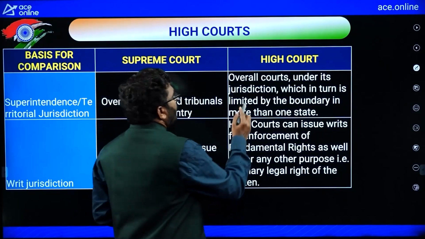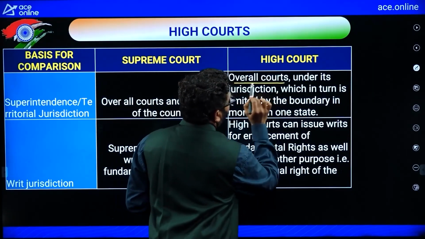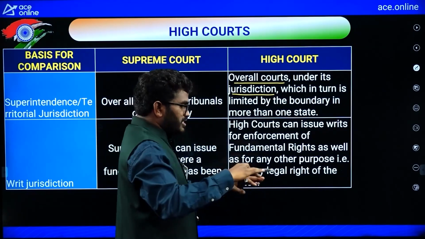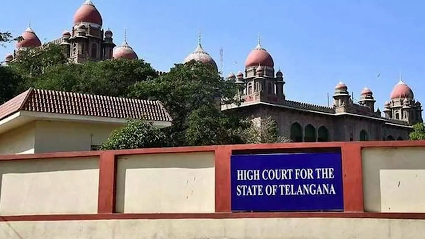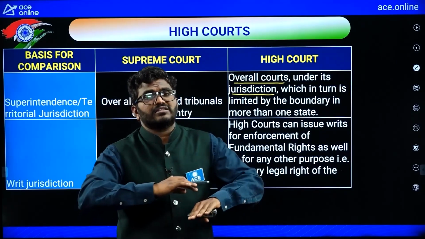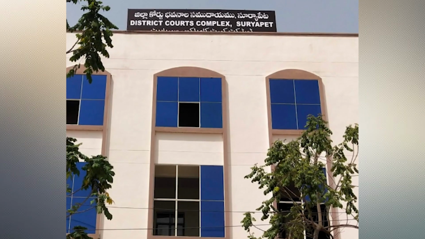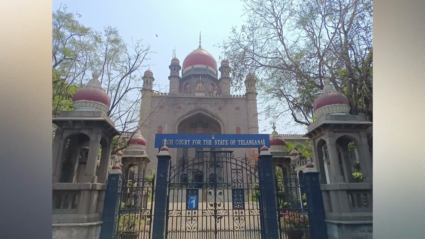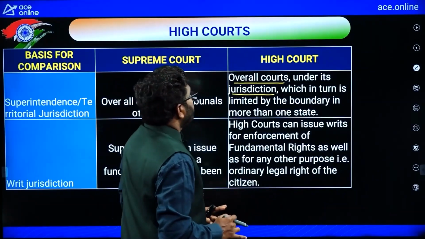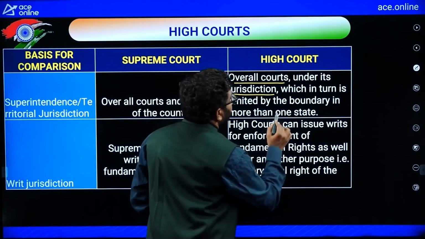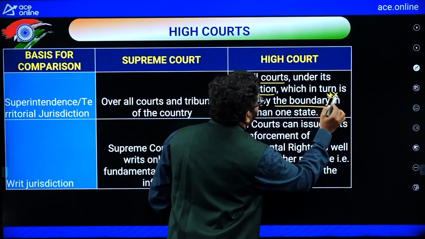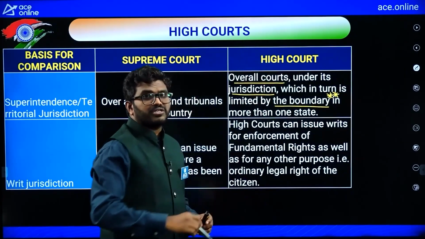See, overall courts under its jurisdiction, state level. Suppose you take the Telangana High Court. Below that Telangana High Court, there are so many district courts and municipal courts. All these are working under the Telangana High Court, which in turn is limited by the boundary. So it is related to the boundary only; in the Telangana boundary, only this is related to the Telangana High Court.